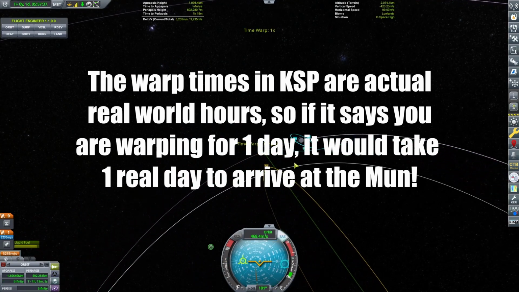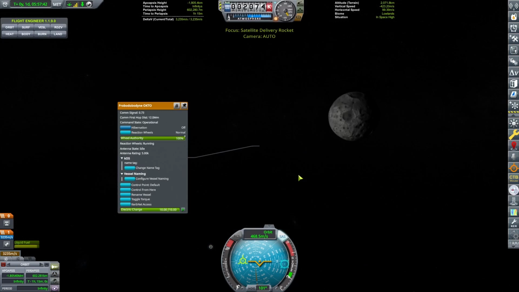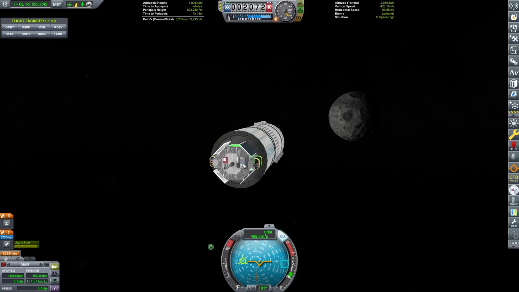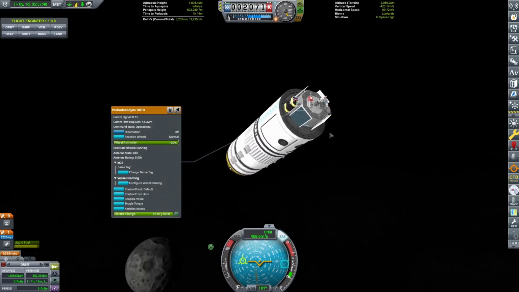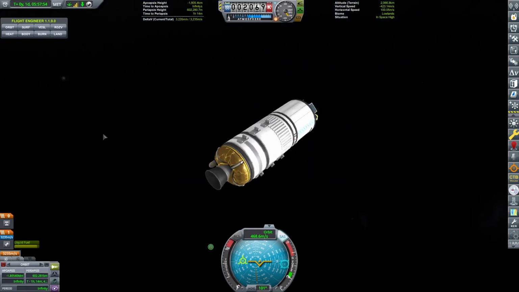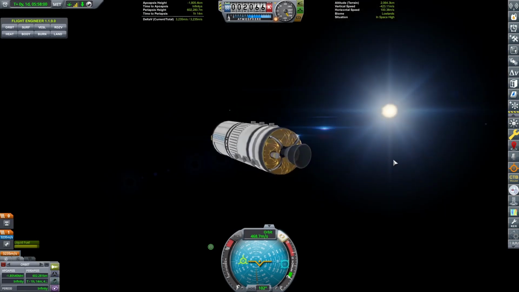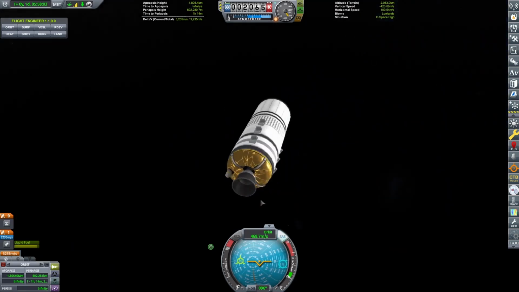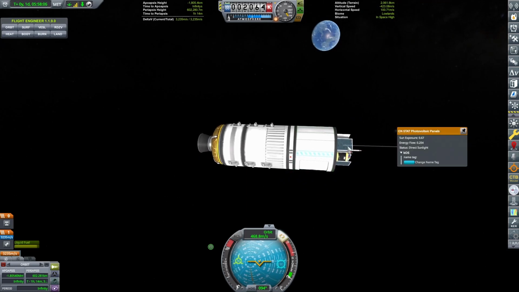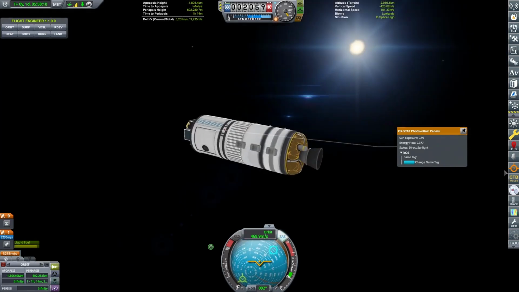Okay, we're there now. Now we can unhibernate this thing. There we go. And we have how much power? Yeah, we're at full electric charge. At least one of our solar panels should be getting some sort of sunlight. Kinda, yeah. So we can rotate towards it a little bit, and we can rotate this way. There we go. Good. So now that one's pointing towards the sun.